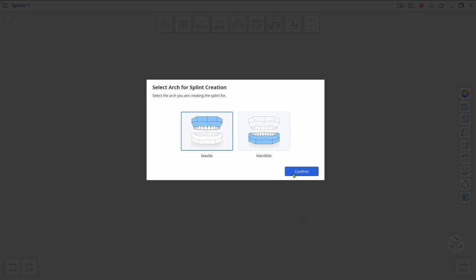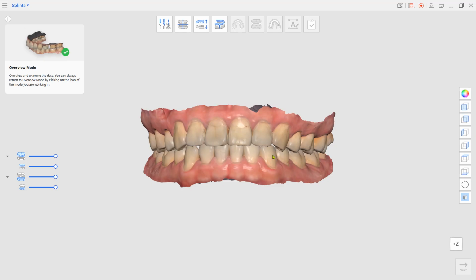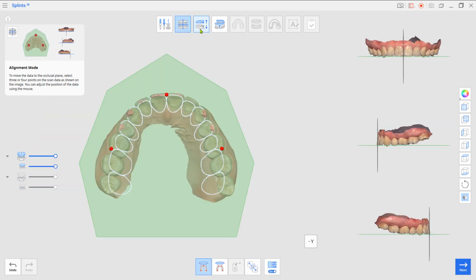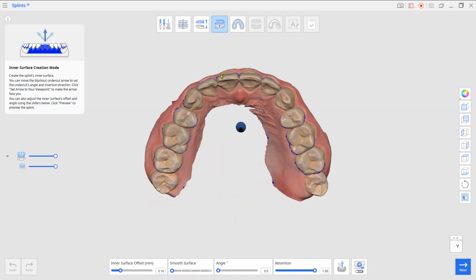Design from the maxilla in manual mode. After alignment mode, try to give enough space on the bite opening in the occlusal adjustment mode. And at the inner surface mode, give offset for inner space. And give the maximum on the retention.